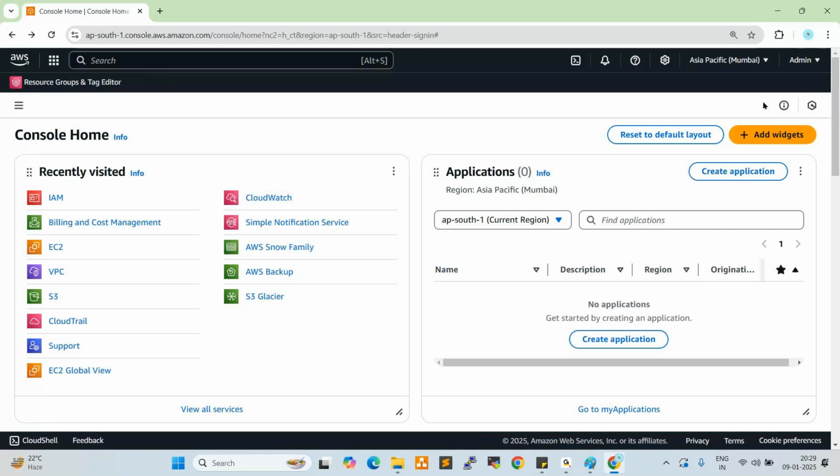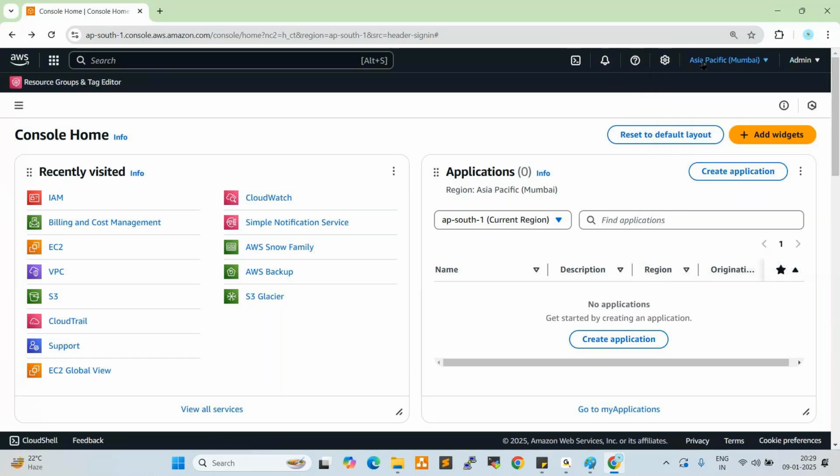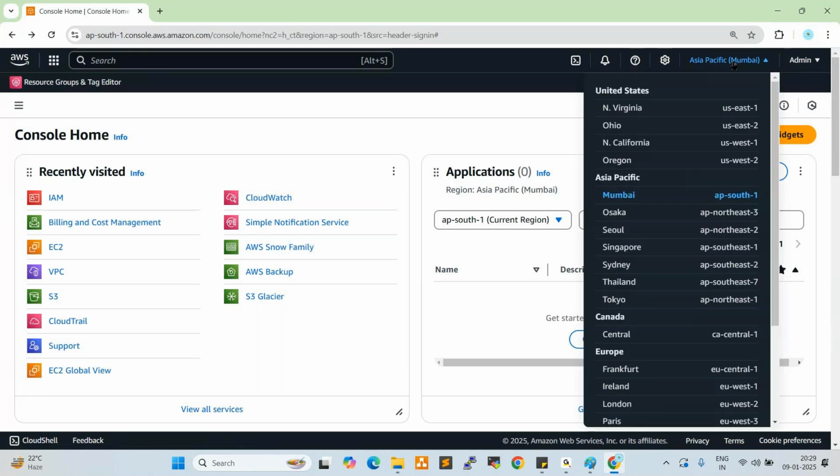Next one is here, it is showing Asia Pacific Mumbai. Here we have already gone through the account, organization, quotas and all. So the next one is the important one, which is showing Asia Pacific Mumbai. Click here.